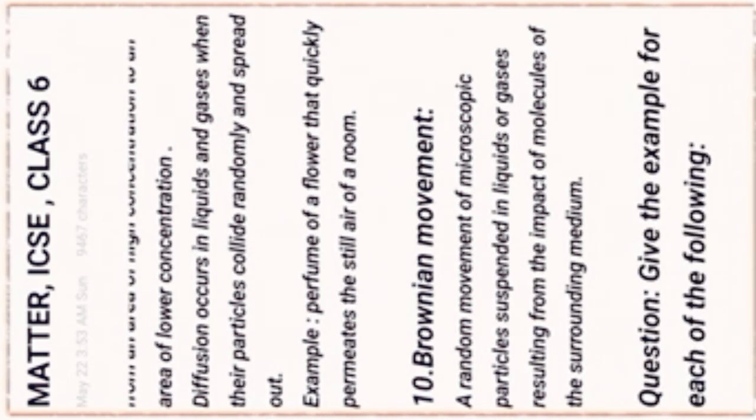Next question, the define part: Brownian movement. The random movement of microscopic particles suspended in liquids or gases, resulting from the impact of molecules of the surrounding medium.